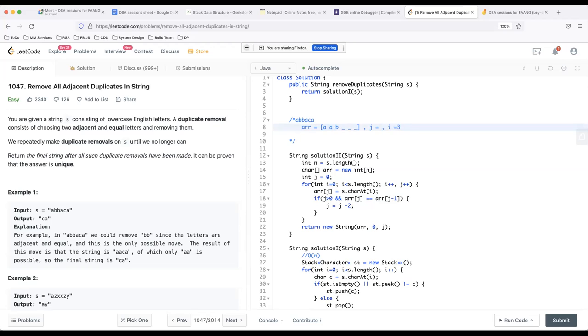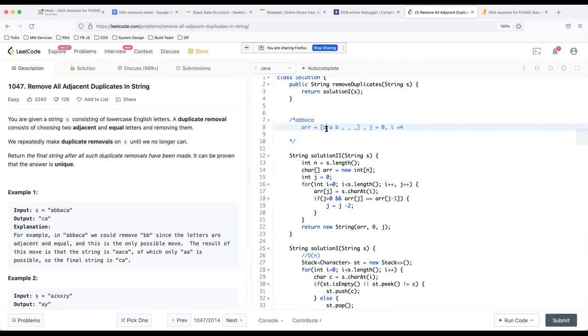So J will become minus 1. And after this iteration, we do I plus plus, J plus plus. So J actually becomes 0 and I becomes 4. Now J is pointing at 0. First step, I'm copying the ith character into the jth location. The ith character is C, because I equal to 4.